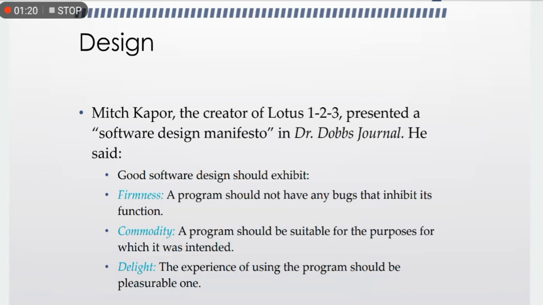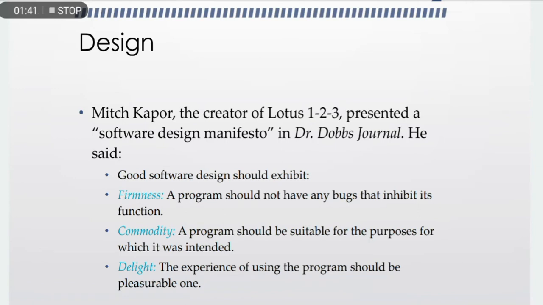So, what is it? Design is what virtually every engineer wants to do. It is the place where creativity rules, where customer requirements, business needs, and technical considerations all come together in the formulation of a product or system.